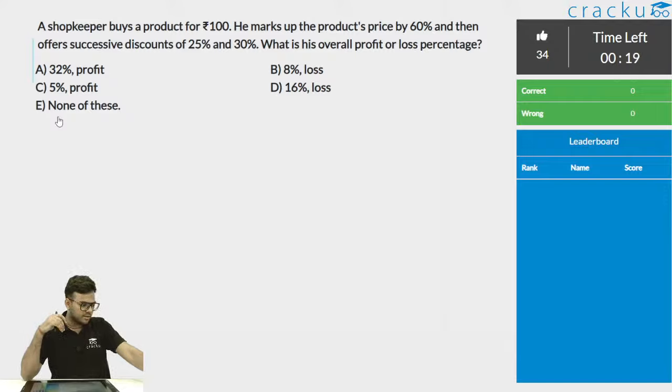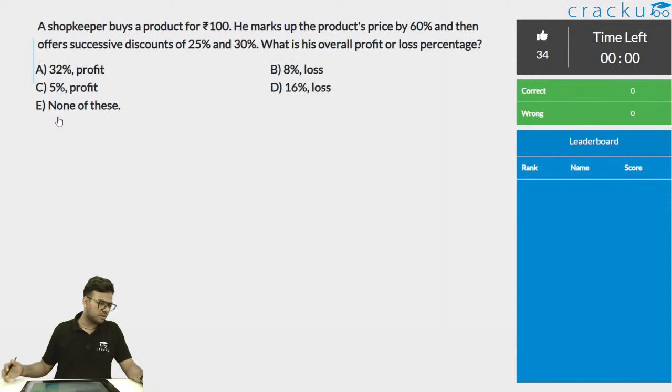Good Satyaki. Satyaki is correct, which is D. The time is up. Yes, Anil is also correct. Vehi is also correct. D, which is 16% loss. Prasada as well. Shruti as well. Vaibhav as well. All of you are correct, which is 16% loss. So let's solve this one.